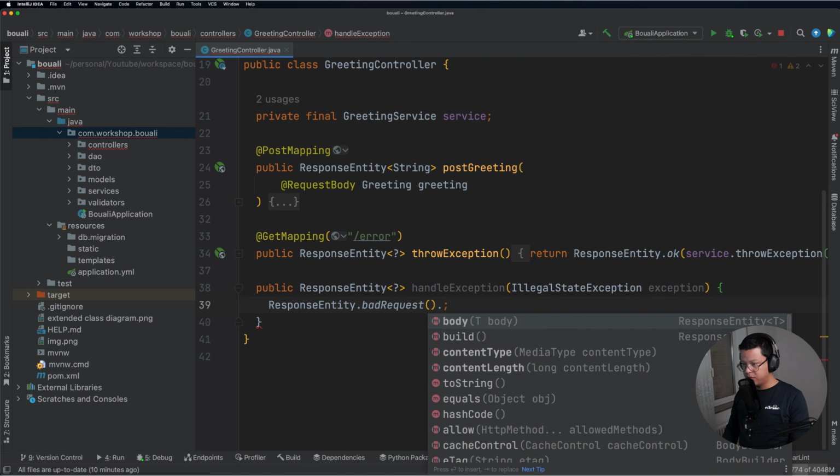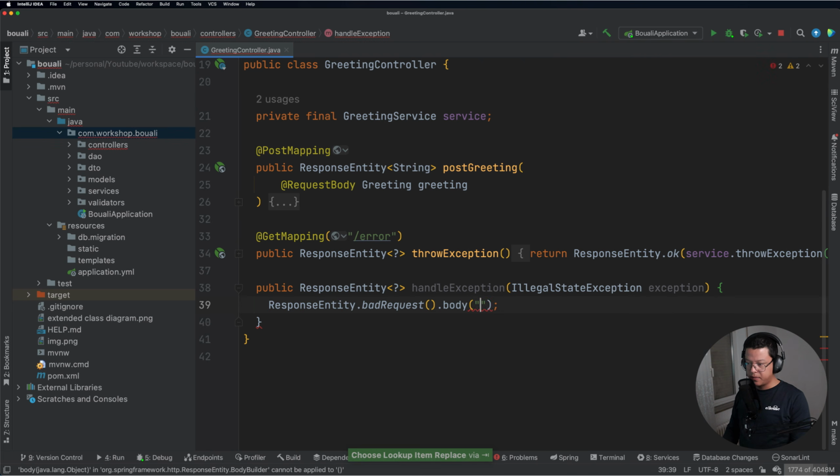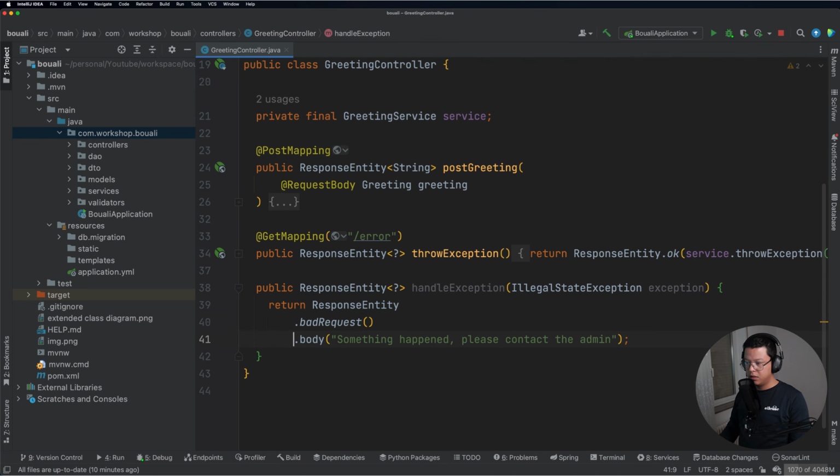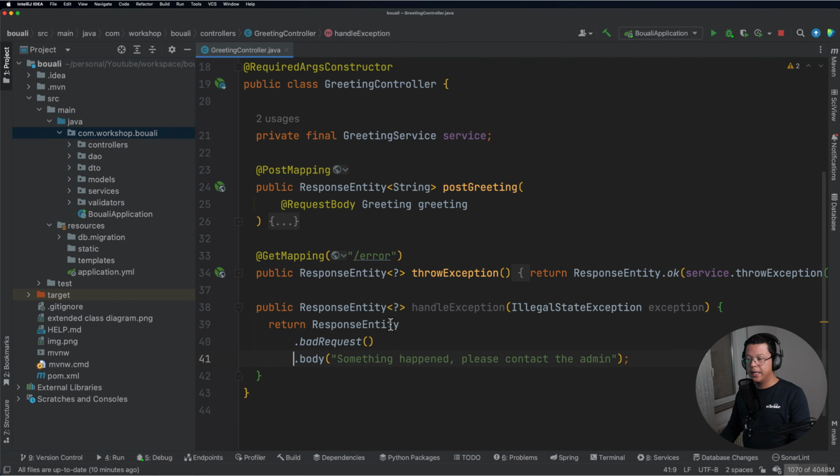Here I guess we can pass a body, and for the body, for example, we can say something happened, please contact the admin. Just an example. And I want to return this one, of course. Let me line break this one.